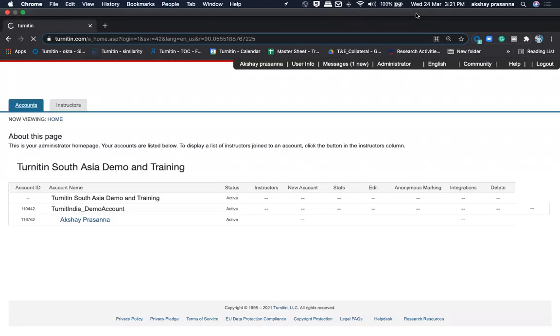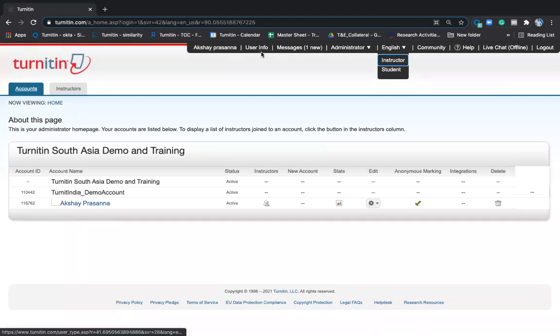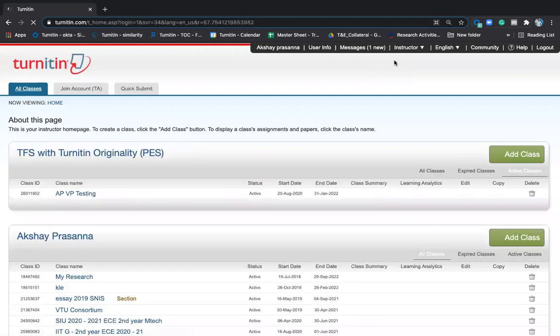So I have some network issues. I think that's why there's a delay. So you can see here, my name is visible on the left-hand side, Akshay Prasanna, and then administrator, instructor, and student. Three types of login is there. I'm not going to talk about administrator because none of them are required to know about it except Tanuja ma'am. So let me go to the instructor account directly.